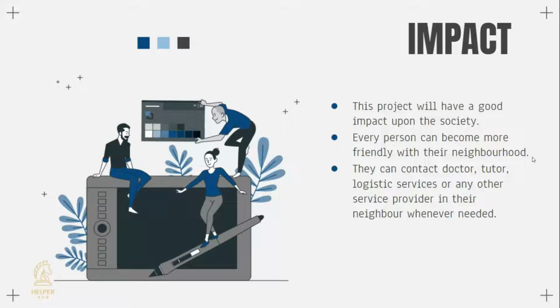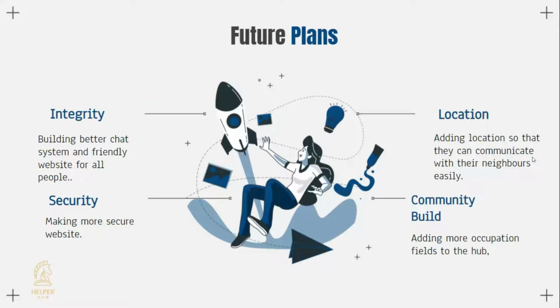Next slide. So let's see about the future plans. Integrity: we are trying to build a better chat system which is very friendly, also a better website for all the people which is very easy to use. Then comes security. A good website requires a very high amount of security also.